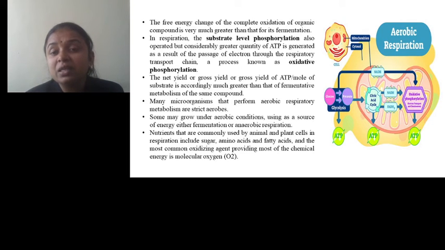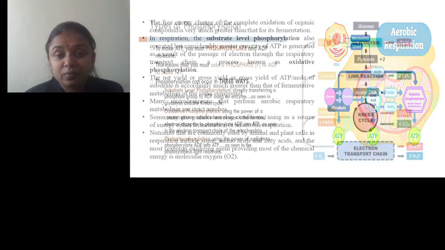In the citric acid cycle, different reducing powers are produced, that is NADH2 and FADH2, and these are utilized by the oxidative phosphorylation process to produce ATP. This is about aerobic respiration.